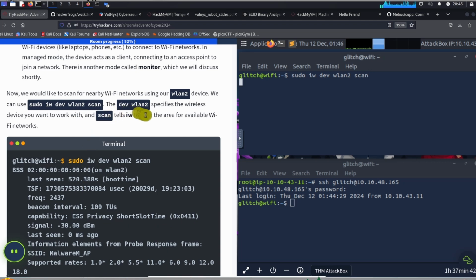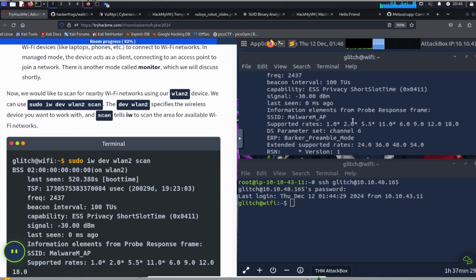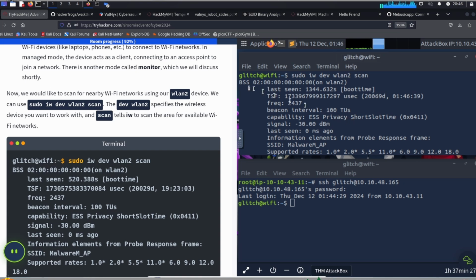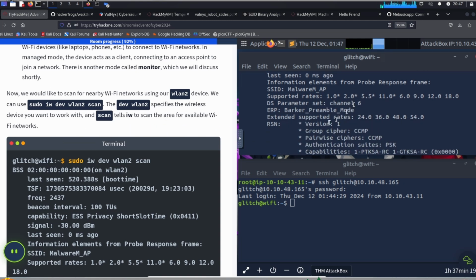The dev wlan2 is going to specify the wireless device that you want to work with, and scan tells iw to scan the area for available Wi-Fi networks. Okay, so what do we receive over here? These are the interfaces over here. So it's looking for Wi-Fi networks. We've got one SSID. It's called malware MAP. All right.